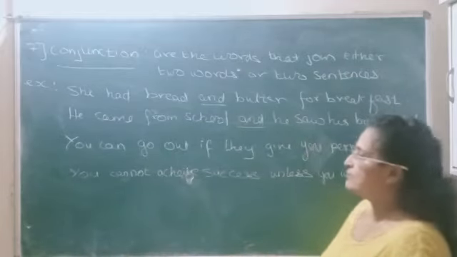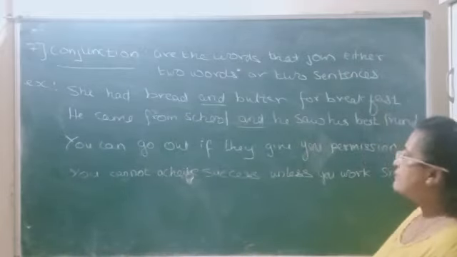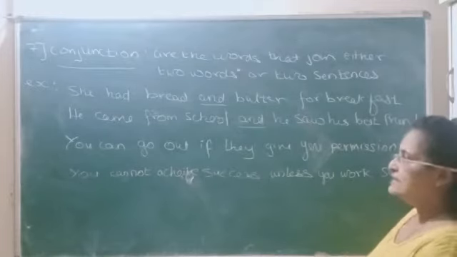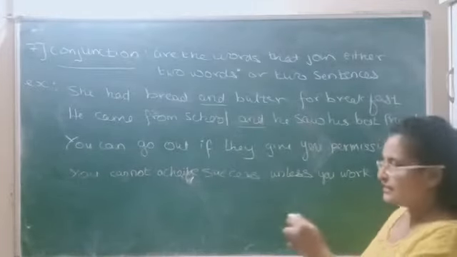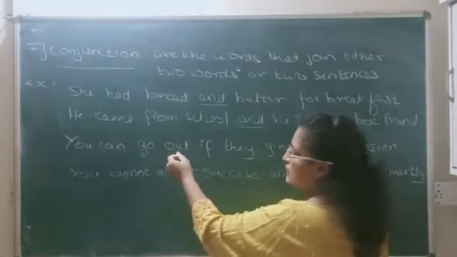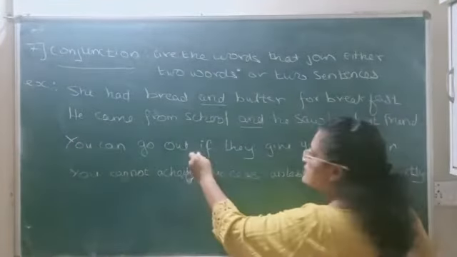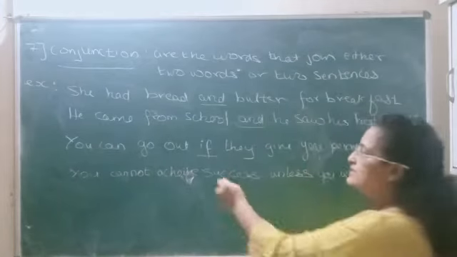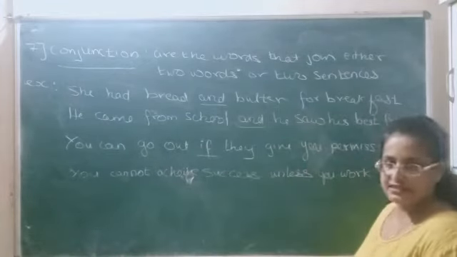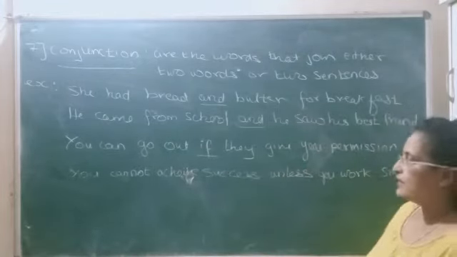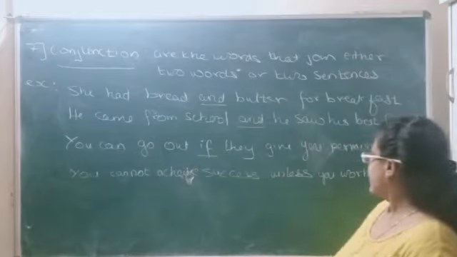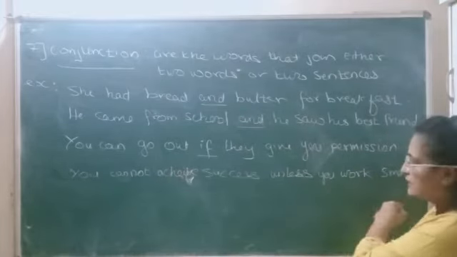The next example: You can go out if they give you permission. Again there are two sentences. You can go out, and the next, they give you permission. So if is the joining word, another conjunction in this example. Go for the next one: You cannot achieve success unless you work smartly.